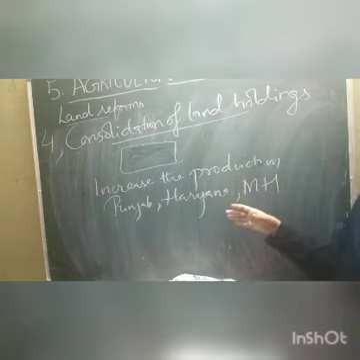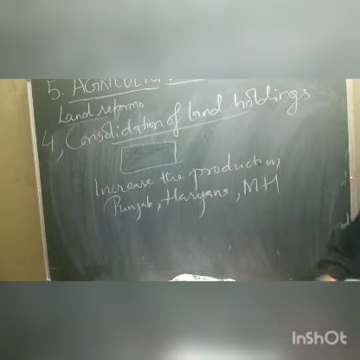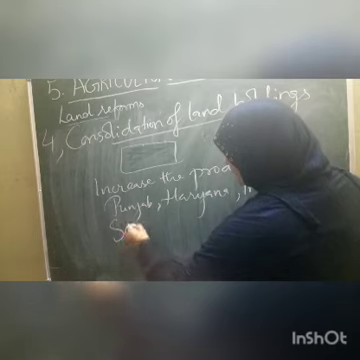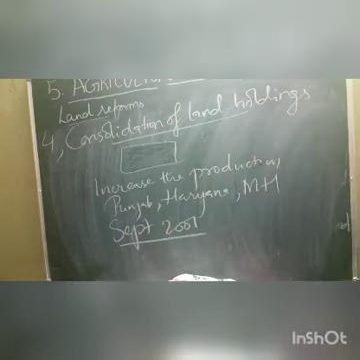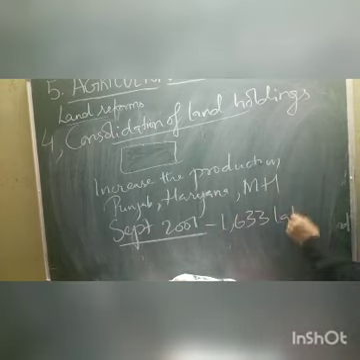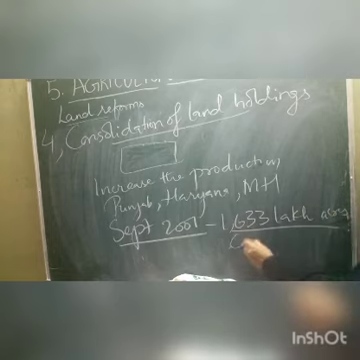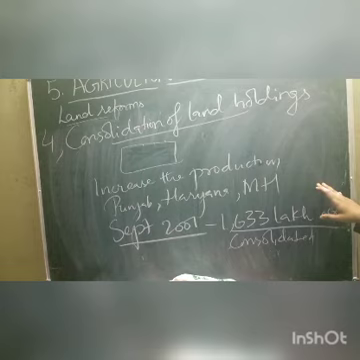Later what happened, children? Most of the problems occurred among the people. There were differences among the people. So this was not properly implemented. But it is mentioned that by September 2001, 1,633 lakh acres of land were consolidated. So this is, children, consolidation of land holdings.